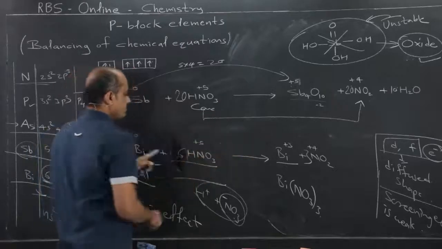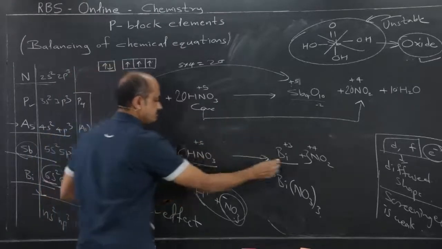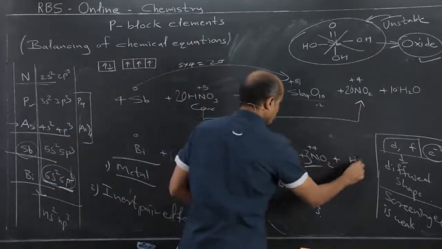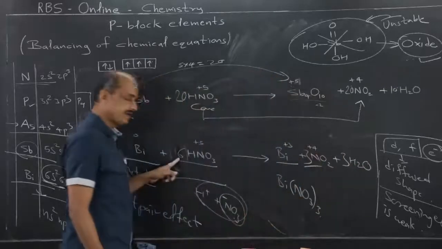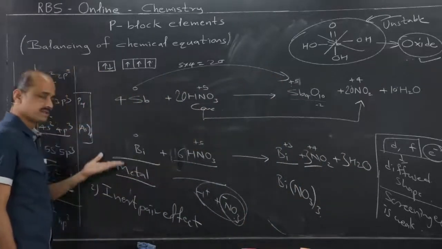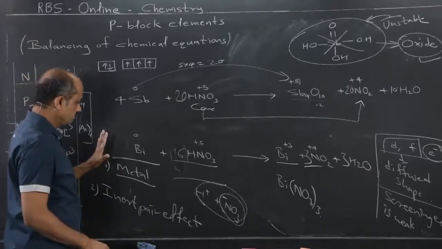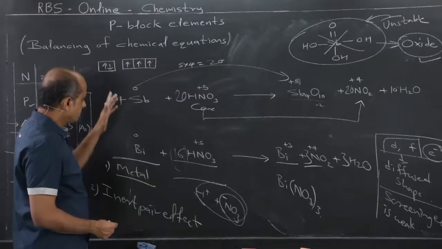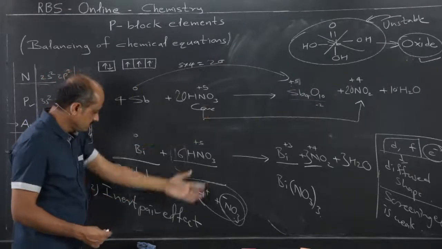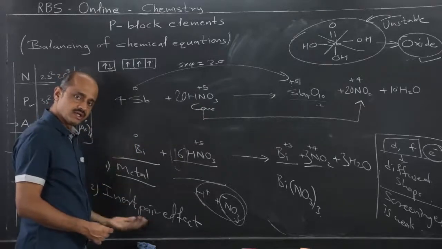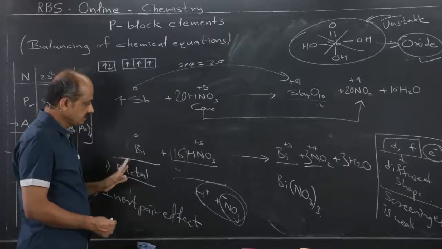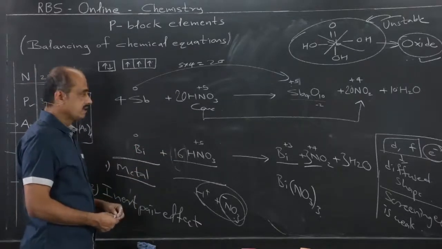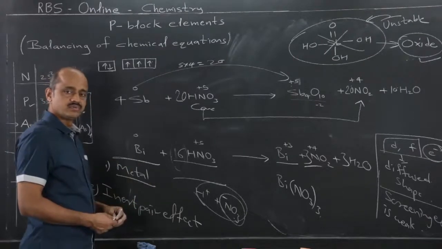0 changes to plus 3 means plus 5 changing to plus 4 should be 3. If that is known, then the remaining hydrogen will get converted into H2O. 6 atoms of hydrogen are present, therefore 3 H2O. This becomes a balanced reaction. So we have to apply our mind, we have to spend some time and learn the reaction in this manner, means this is a chemical manner of learning the reactions, and then many such reactions in future will become easy and blind memorizing will not be required.